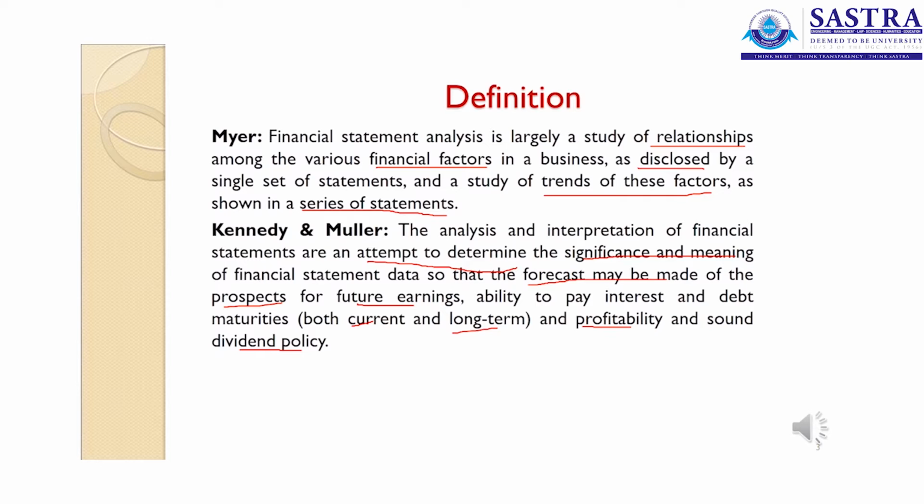So the future earnings are forecasted here regarding the ability to pay interest and debt maturities, taken as current and also long-term, and profitability and a sound dividend policy. So we are going to take investment decisions, financing decisions and dividend decisions, which are said to be the major objectives of financial management in any organization.